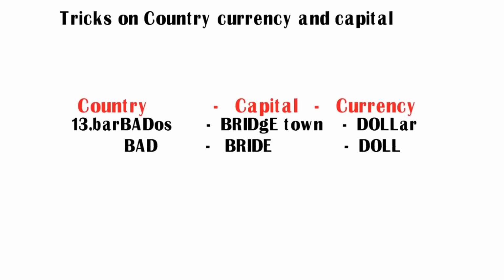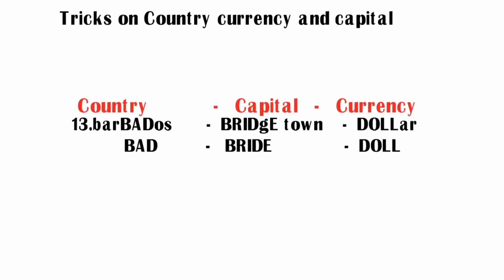But how to remember country, capital and currency? Let us see the trick here. Friends, if you observe the country name Barbados, you can see 3 capital letters B-A-D. Its pronunciation is bad. So try to remember Barbados as bad. Here bad stands for Barbados. You can see the word bad in Barbados.